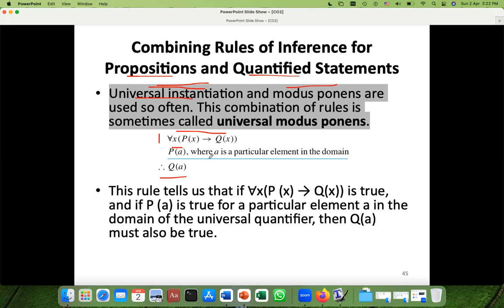And P of A is what? Where A is a particular element in the domain. And here A is also a particular element in the domain. So now this is another rule you have, which is a combination of universal instantiation and modus ponens. So the other name for this is universal modus ponens.